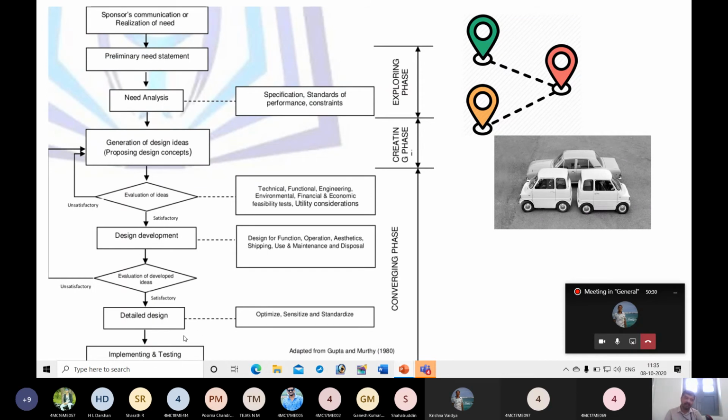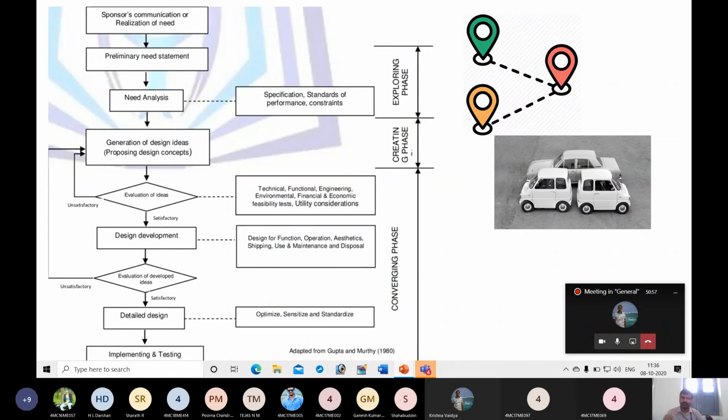Next, you have to come up with prototypes, or implement in 1 or 2 quantities, or produce them in terms of 10 or 50. Initially you are going to produce them in few numbers, 5, 10, 15, 20, like that. Then after that testing will be done, even for every car or vehicle.